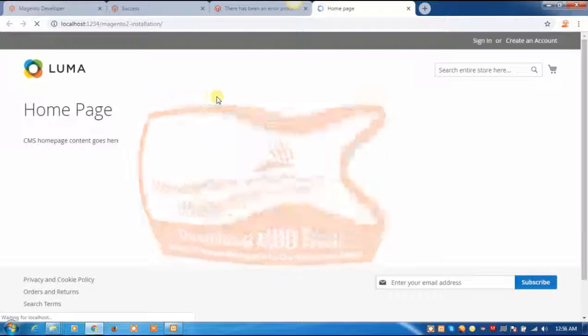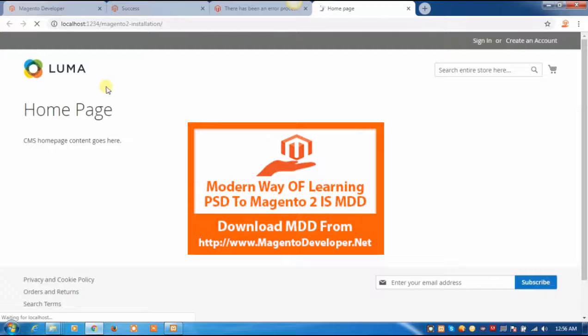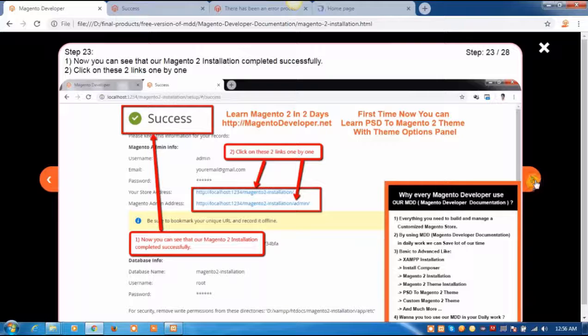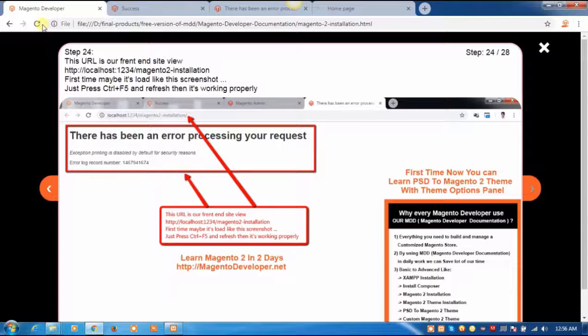Okay, that's good. Now you can see that our home page is working properly. Go back to our documentation, click on next step of the documentation.